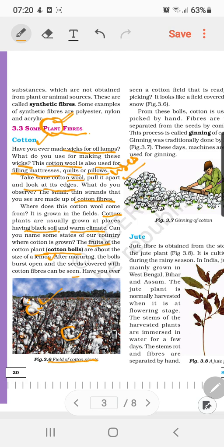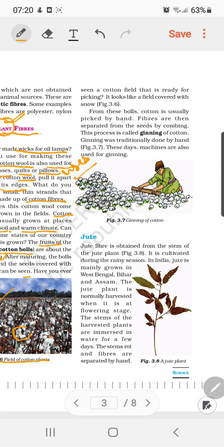From these balls, cotton is usually picked by hand, and fibers are then separated from the seeds by combing. This process is known as ginning of cotton.